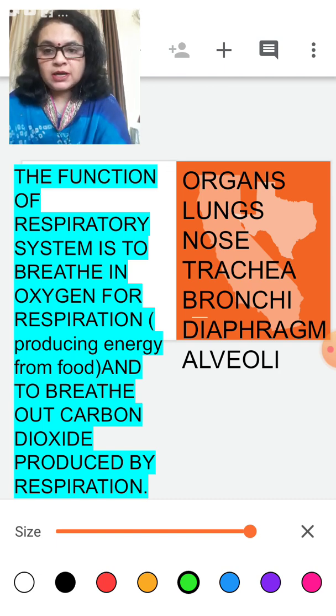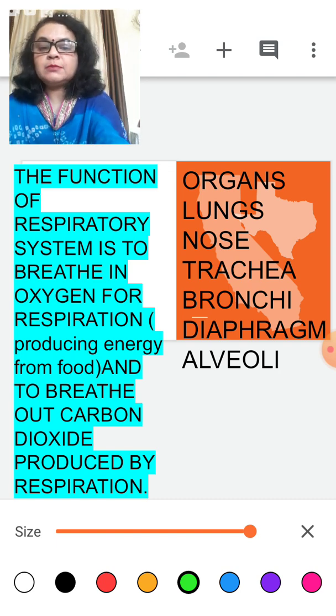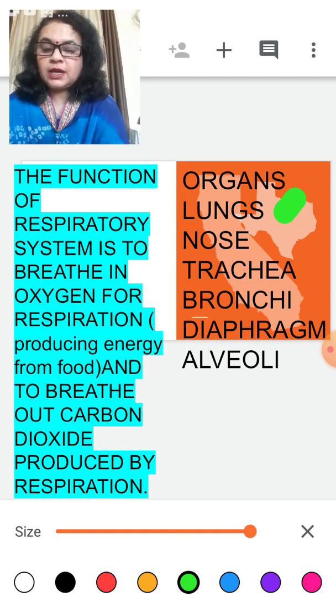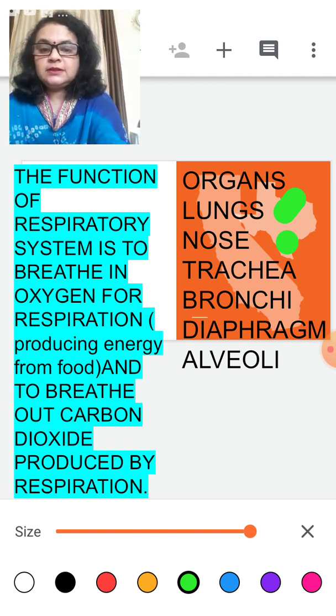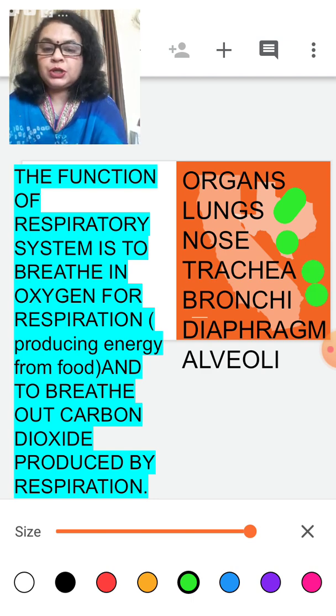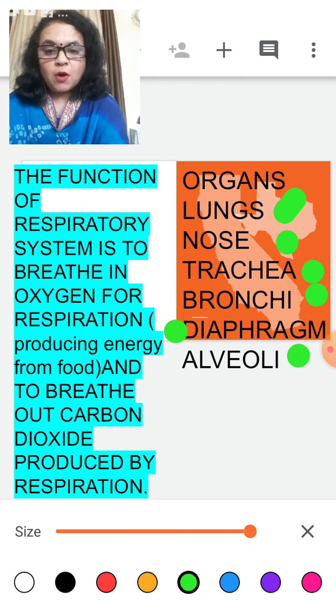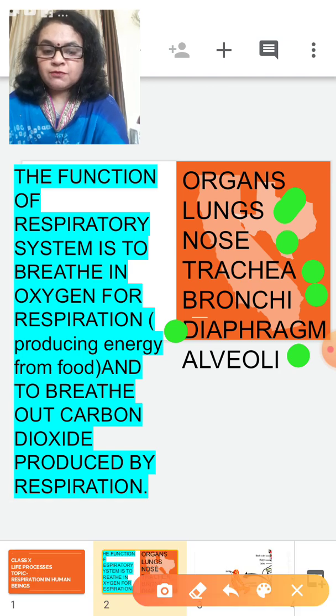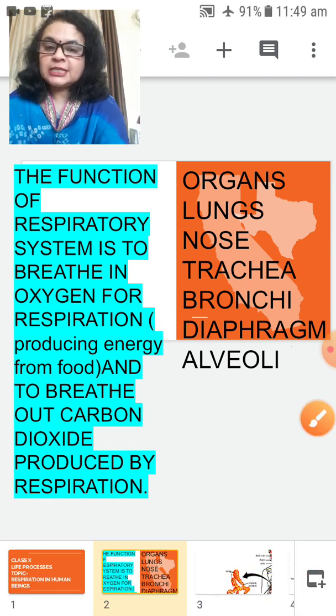The main organ for the respiratory system is the lungs. Okay, the main organs are lungs. Then nose, trachea, bronchi, also bronchioles, diaphragm and alveoli. These are the organs which are involved in the respiratory system.